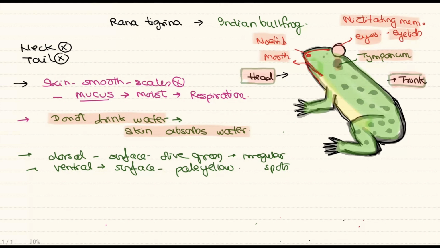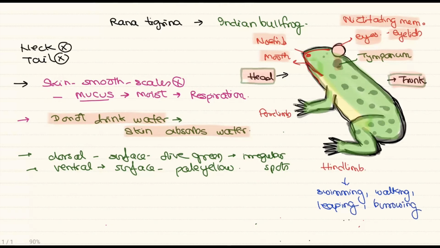Coming to the trunk region, the trunk consists of two pairs of limbs, a pair of forelimbs and a pair of hind limbs. The two limbs are unequal as you can see in the diagram. The hind limb is used for different purposes like while in water it is used for swimming, while on land it is used for walking. Also the leaping process as well as burrowing. So major functions are done by the hind limbs. That's why the hind limbs are comparatively more muscular.